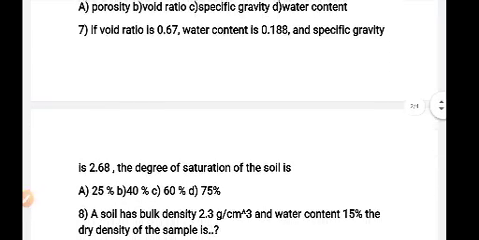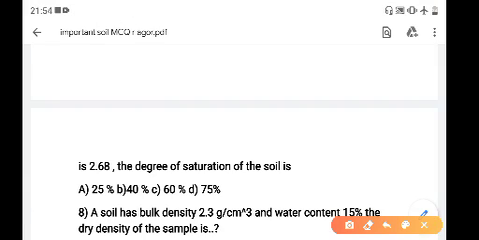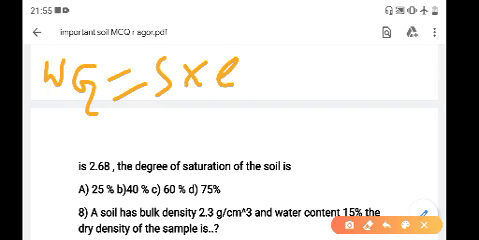Gamma W is the unit weight of water, gamma S the unit weight of solid. Question 7. If the void ratio is 0.67, water content is 0.188 and specific gravity is 2.68, the degree of saturation of the soil is? For degree of saturation we know W into G equals S into E. W is water content, G specific gravity of soil solids, S degree of saturation, E void ratio.